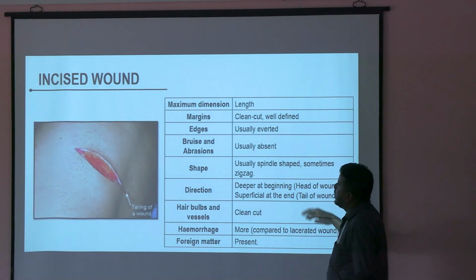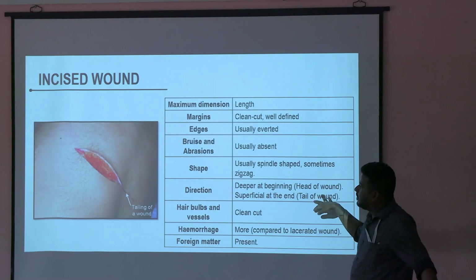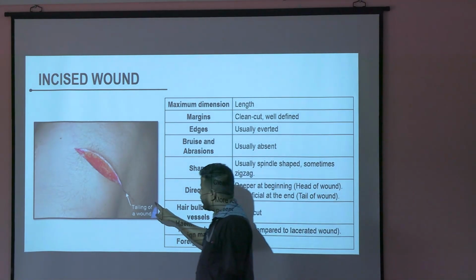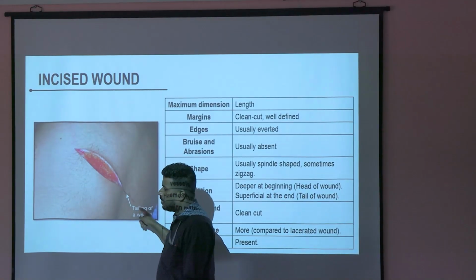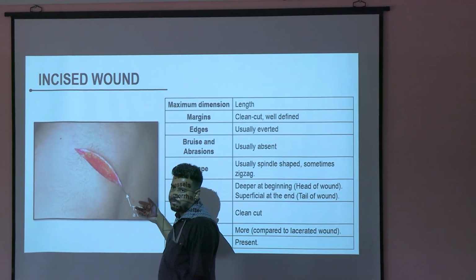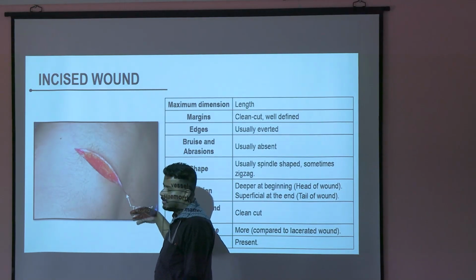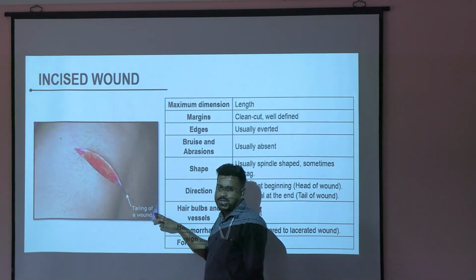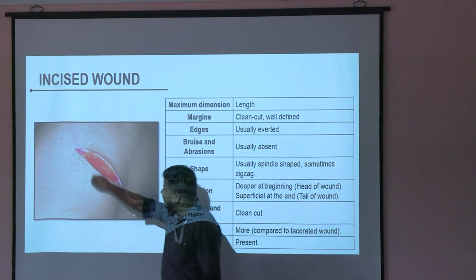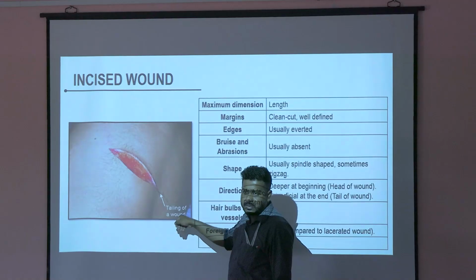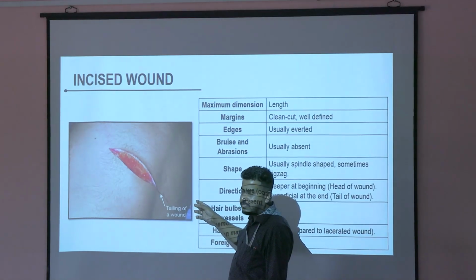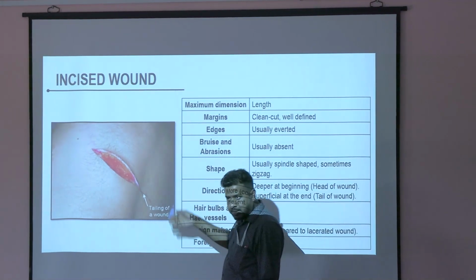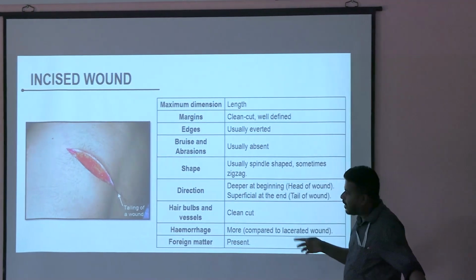Okay. Now, incised wound is clean cut, and one very important feature of incised wound is the tailing of the wound. What is the importance of tailing? Short note. How does it help? You can guess the direction of the wound. Something like this, right? Look here, everyone. What is the direction of this wound? Something like this. So tailing of the wound is at the end. One example of how it helps.